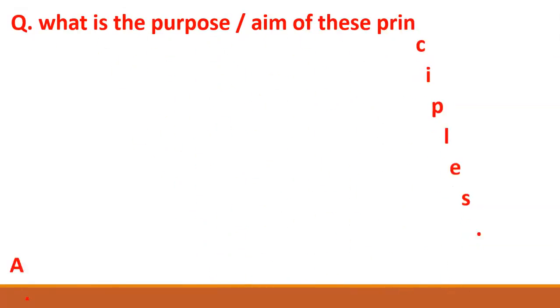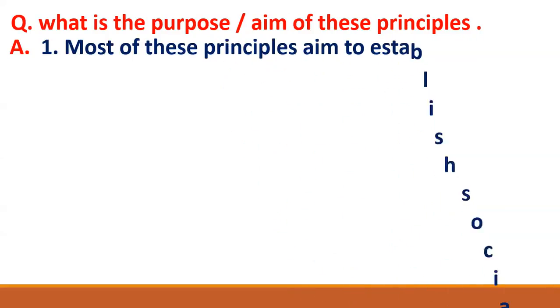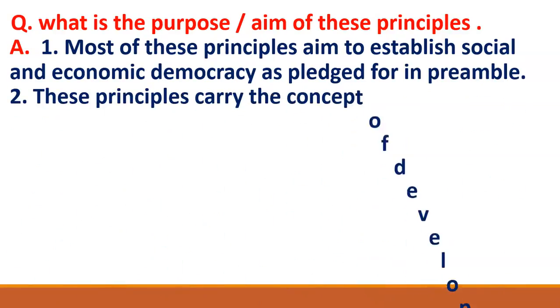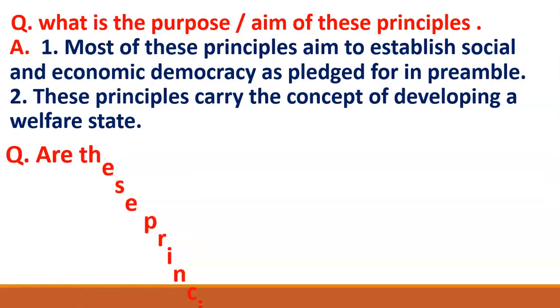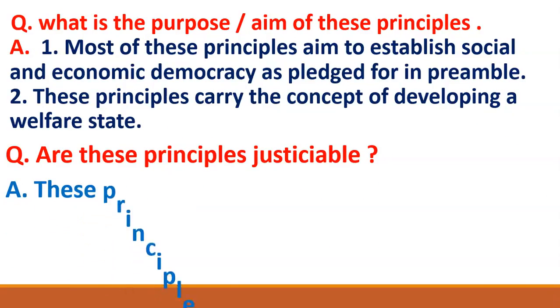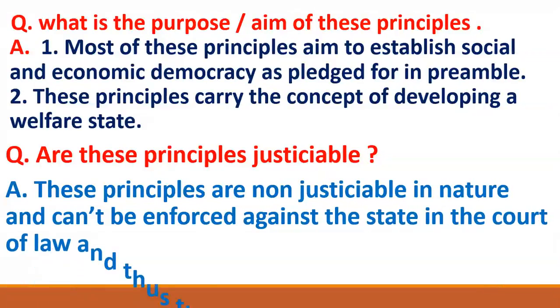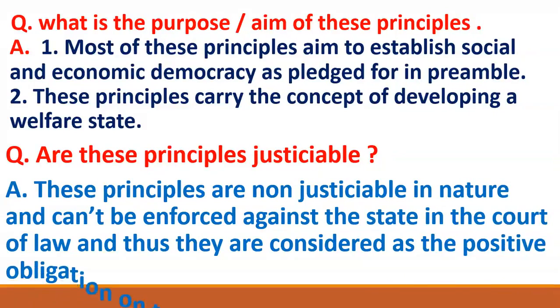Now friends, the question arises: what is the purpose or aim of these principles? The first purpose is that most of these principles aim to establish social and economic democracy as pledged for in the preamble. What does it mean?